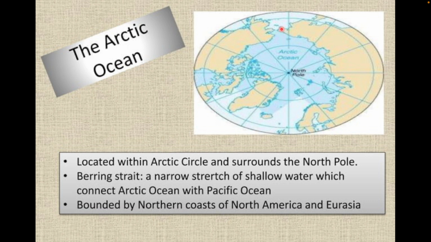And here Bering Strait lies, which separates North America from Eurasia. This is Eurasia, this is North America, and here is the Bering Strait. This particular strait keeps these two continents away from each other, and it lies in the Arctic Ocean.